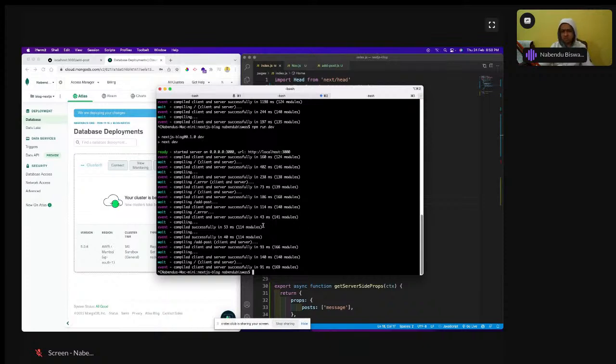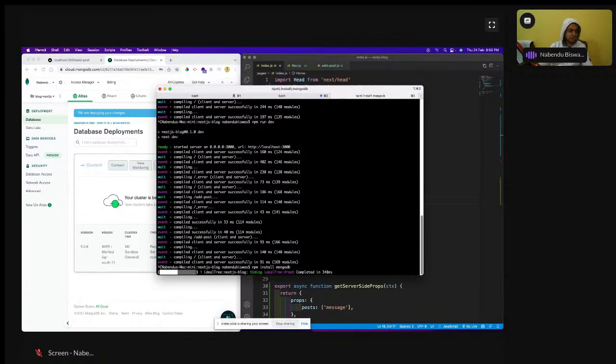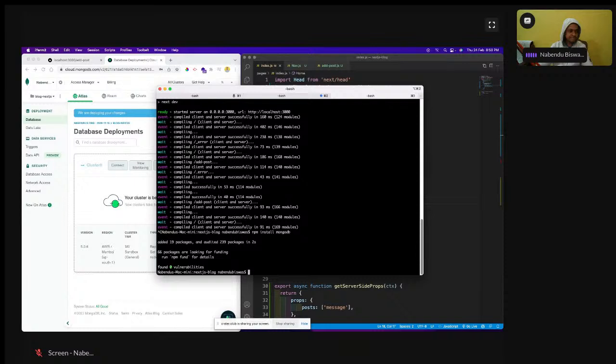Sometimes it is better to close this, because hot reloading is not that good. So I'll run npm install mongodb, and MongoDB will get installed. Okay, so MongoDB is installed.